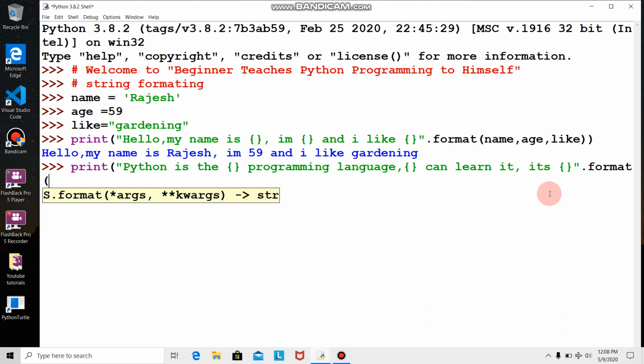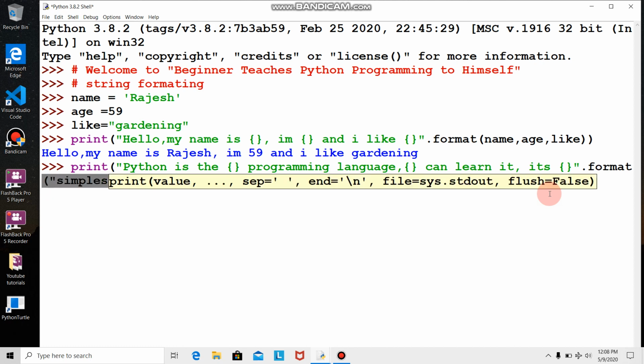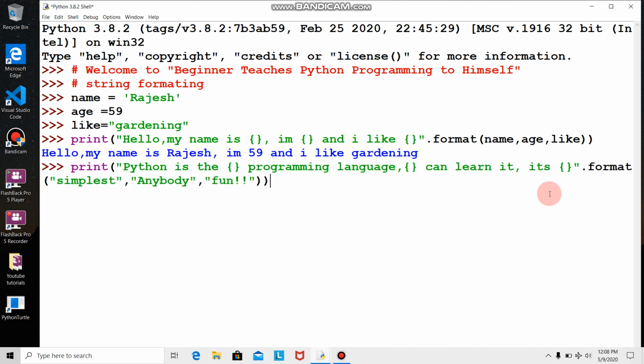In the bracket I put simplest, another I'll say anybody, one more I'll say fun, and hit enter.